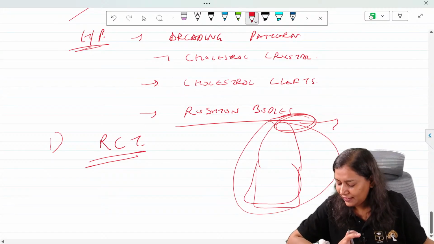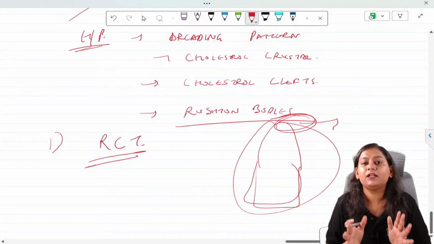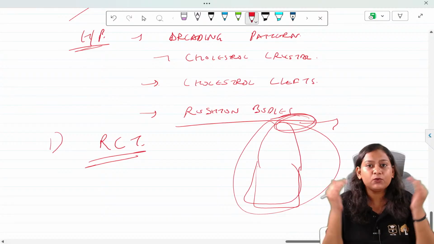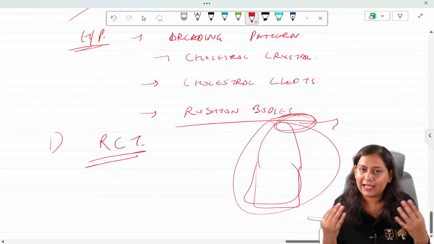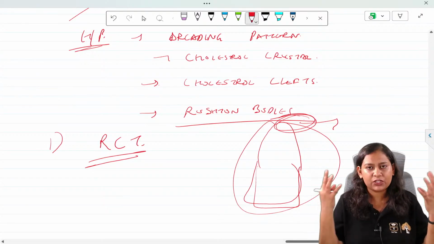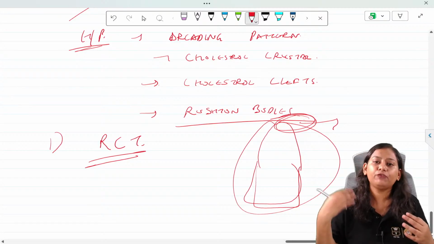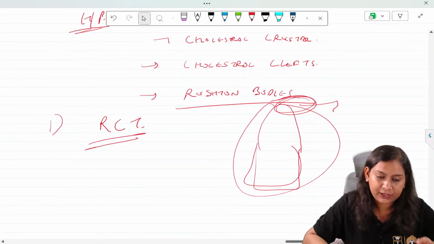RCT, yes. Enucleation, extraction, a simple RCT. What will this RCT do? It will reduce the inflammation, and if the patient's immune health is good, the inflammation will automatically slow down and bone formation will start occurring. Yes, root canal treatment.